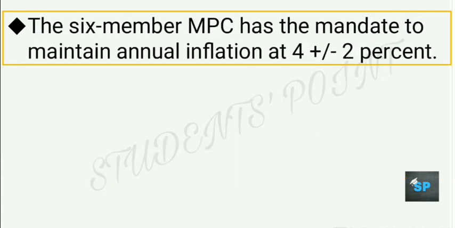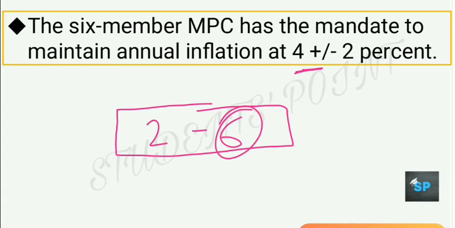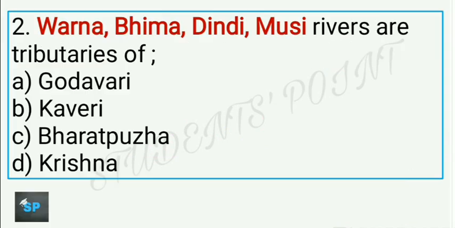What is the prime function of MPC? The prime function of MPC is to maintain annual inflation between the range of 2 to 6. That is why I have written here 4 plus minus 2, which means 4 plus 2, that is 6, which is the highest range of inflation, while 4 minus 2, that is 2. So MPC tries to keep inflation between the range of 2 to 6 within a year.